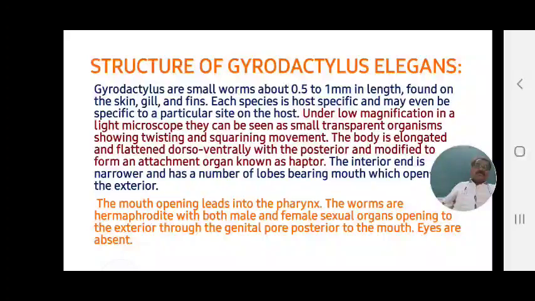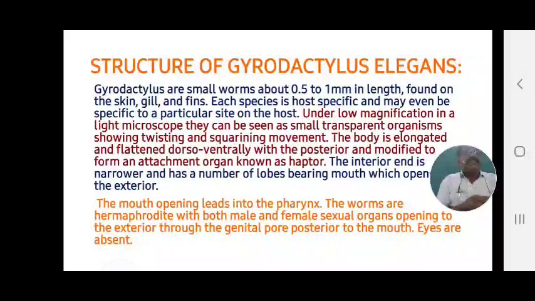What is the character of this parasite? The mouth opening leads into the pharynx. The worms are hermaphrodite, with both male and female sexual organs. Both have sexual organs separately, and these open to the exterior through the genital pore. Posterior to the mouth, eyes are absent in this parasite.